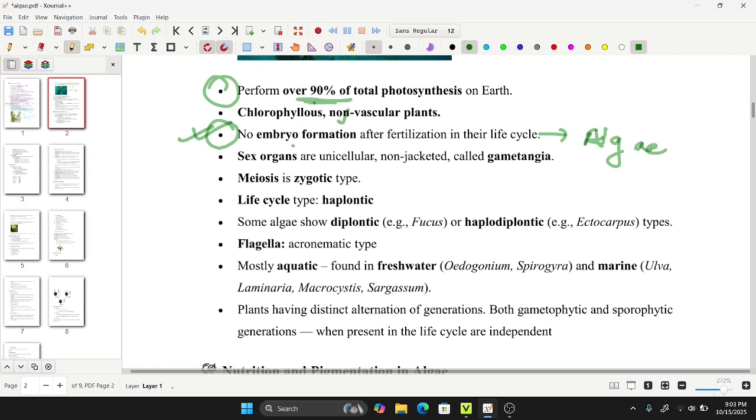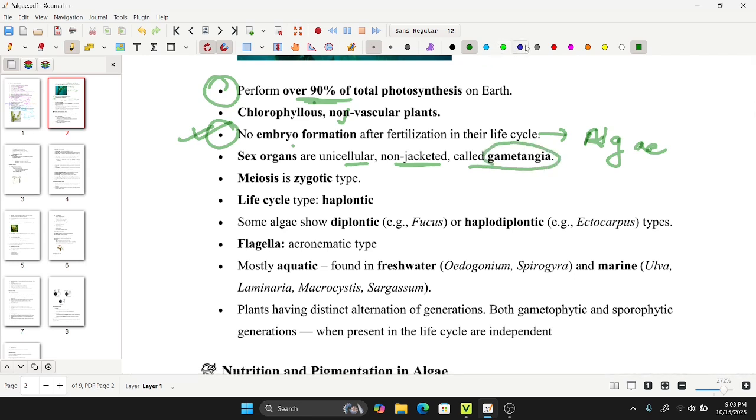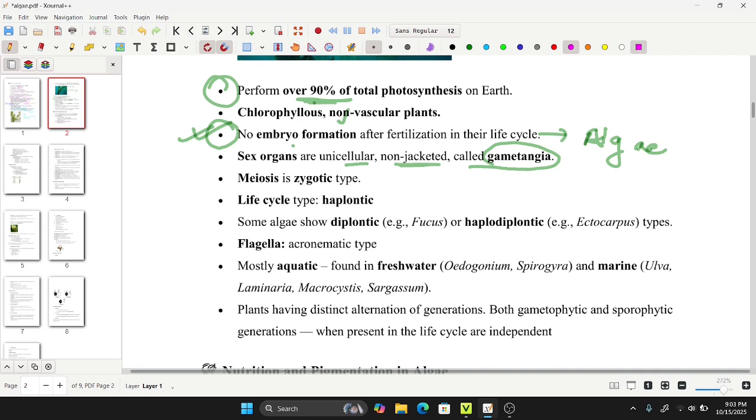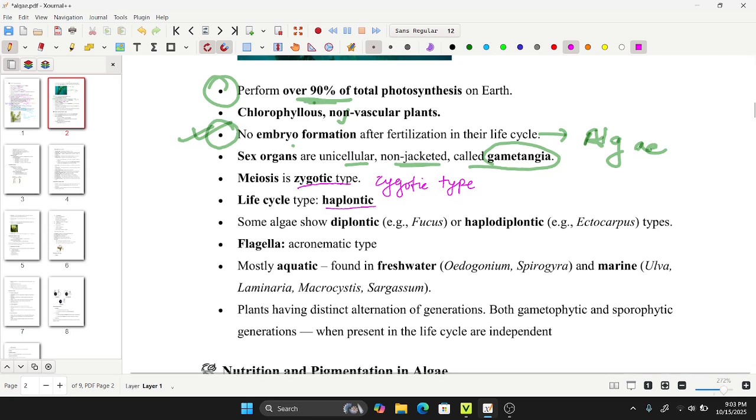Now, talking about the sex organs, they are unicellular and non-jacketed, and they are called gametangia. What are they called? Gametangia. Now, talking about the meiosis, its meiosis is of zygotic type. Likewise, talking about the life cycle, it has haplontic life cycle.